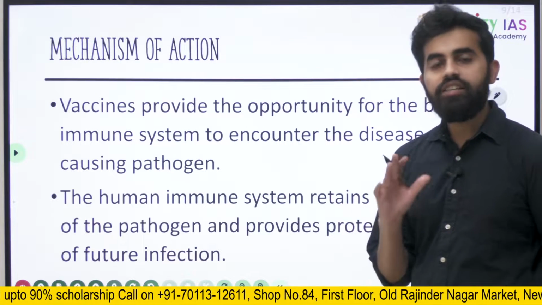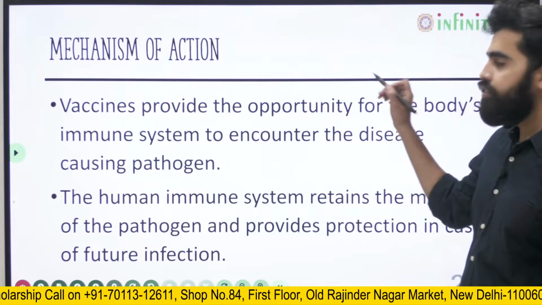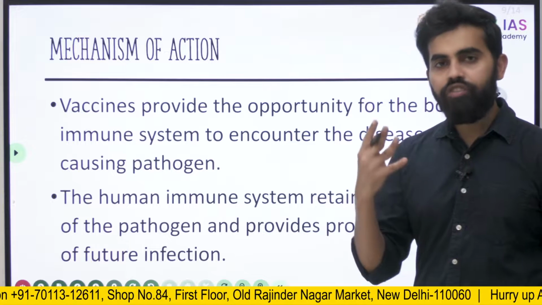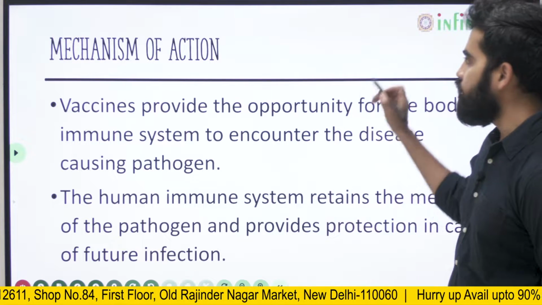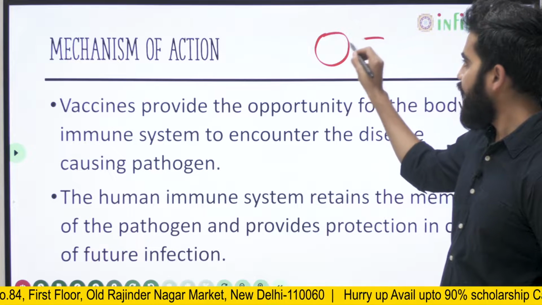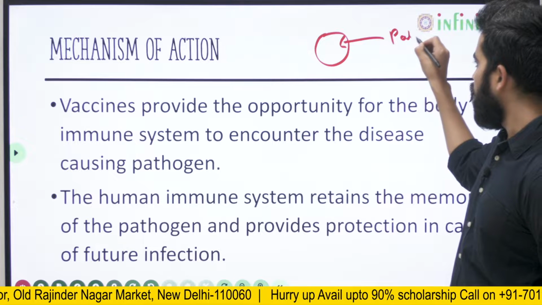So, what is the mechanism of action of vaccines? We will look into the mechanism of development of immunity in any animal or human. Initially, the organism is exposed to an incoming pathogen.